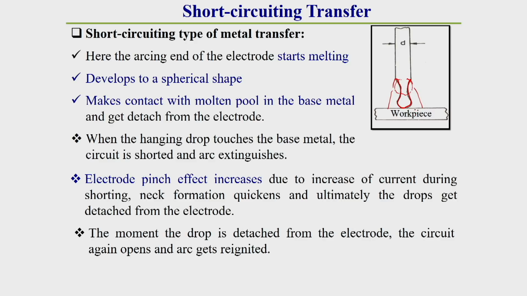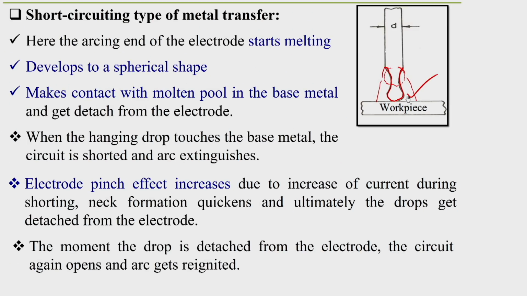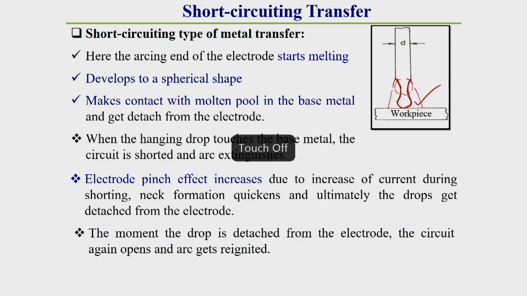Once it contacts the workpiece, due to electromagnetic forces and surface tension forces, it is detached from the electrode to the workpiece. When the hanging droplet touches the base metal, the circuit is shorted and the arc extinguishes. In other categories like free flight transfer, we observed that no arc extinguishing occurs.